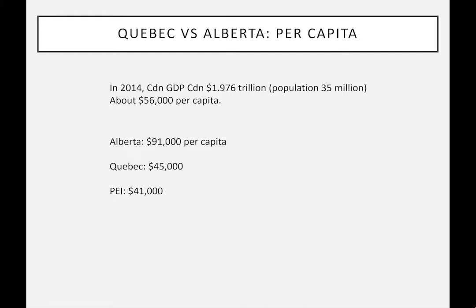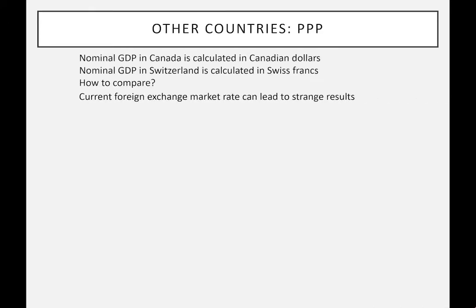So one of the important things to consider in comparisons is to make sure that the comparison is per capita, per person. If we want to make comparisons between different countries, comparing GDP, well, then we run into a problem that, for example, in Canada, we measure in Canadian dollars, but in Switzerland, it's measured in Swiss francs, or in the United States, US dollars. And how can we compare Swiss francs with Canadian dollars? One of the problems is that we can use the current foreign exchange rate, but that can lead to strange results.